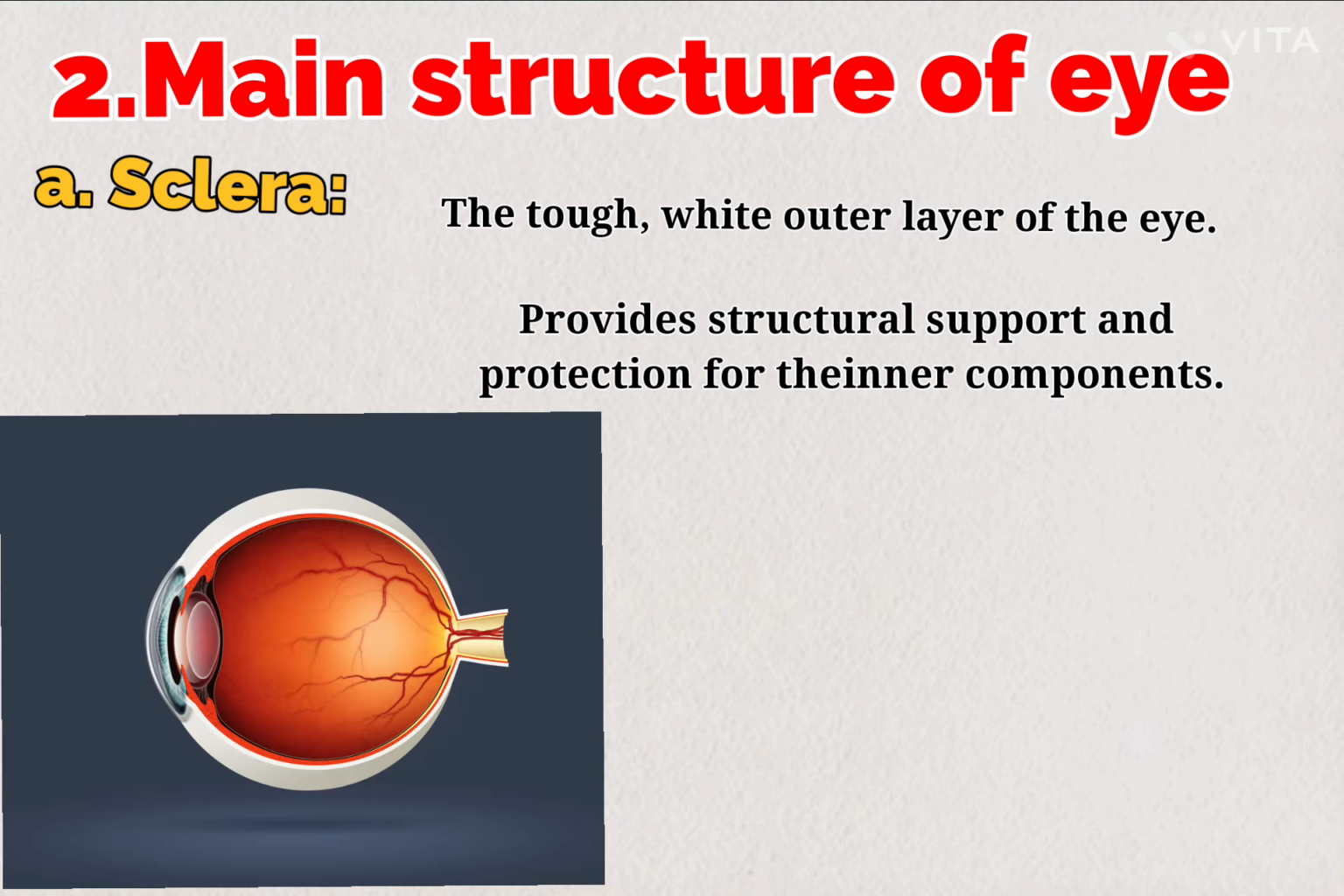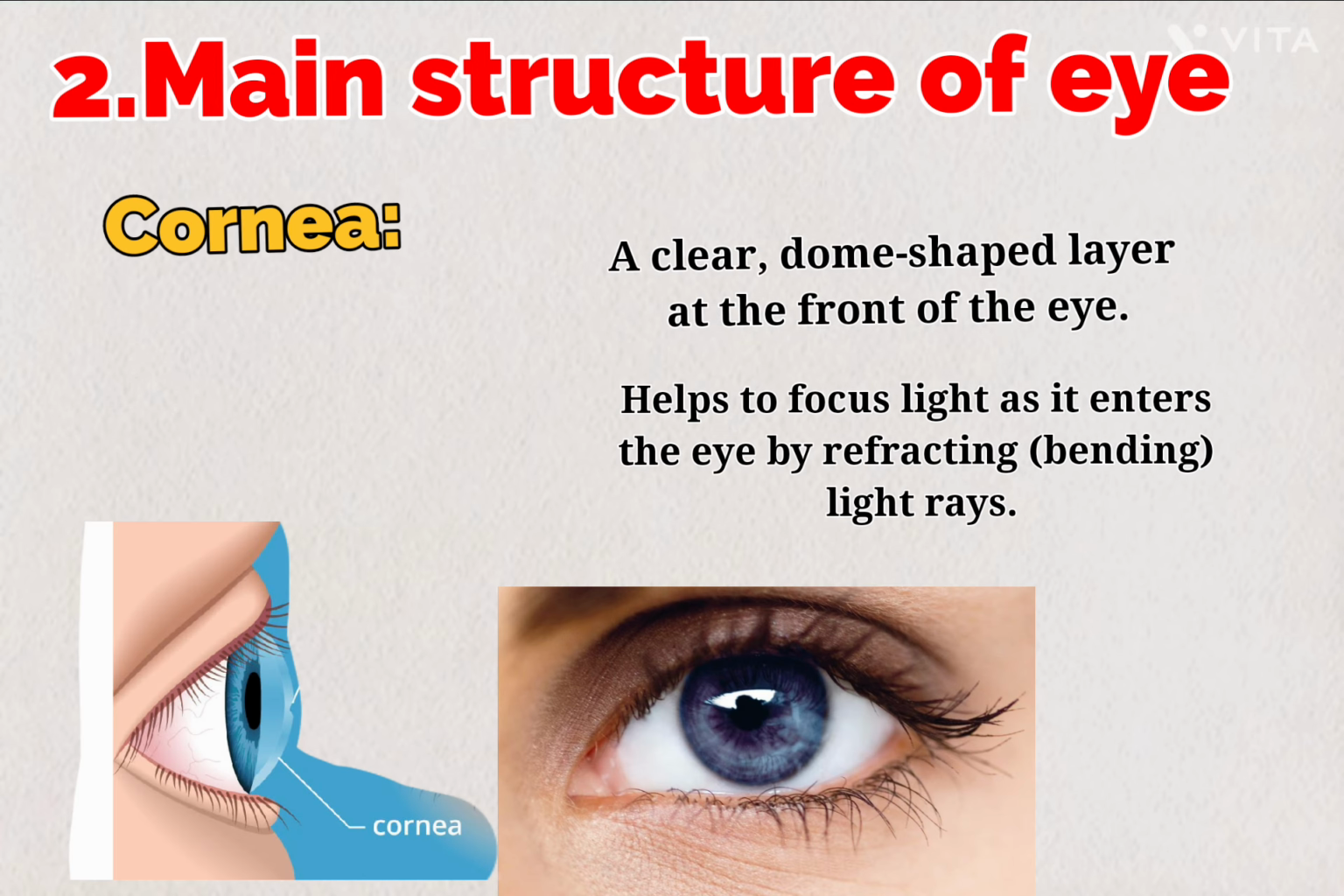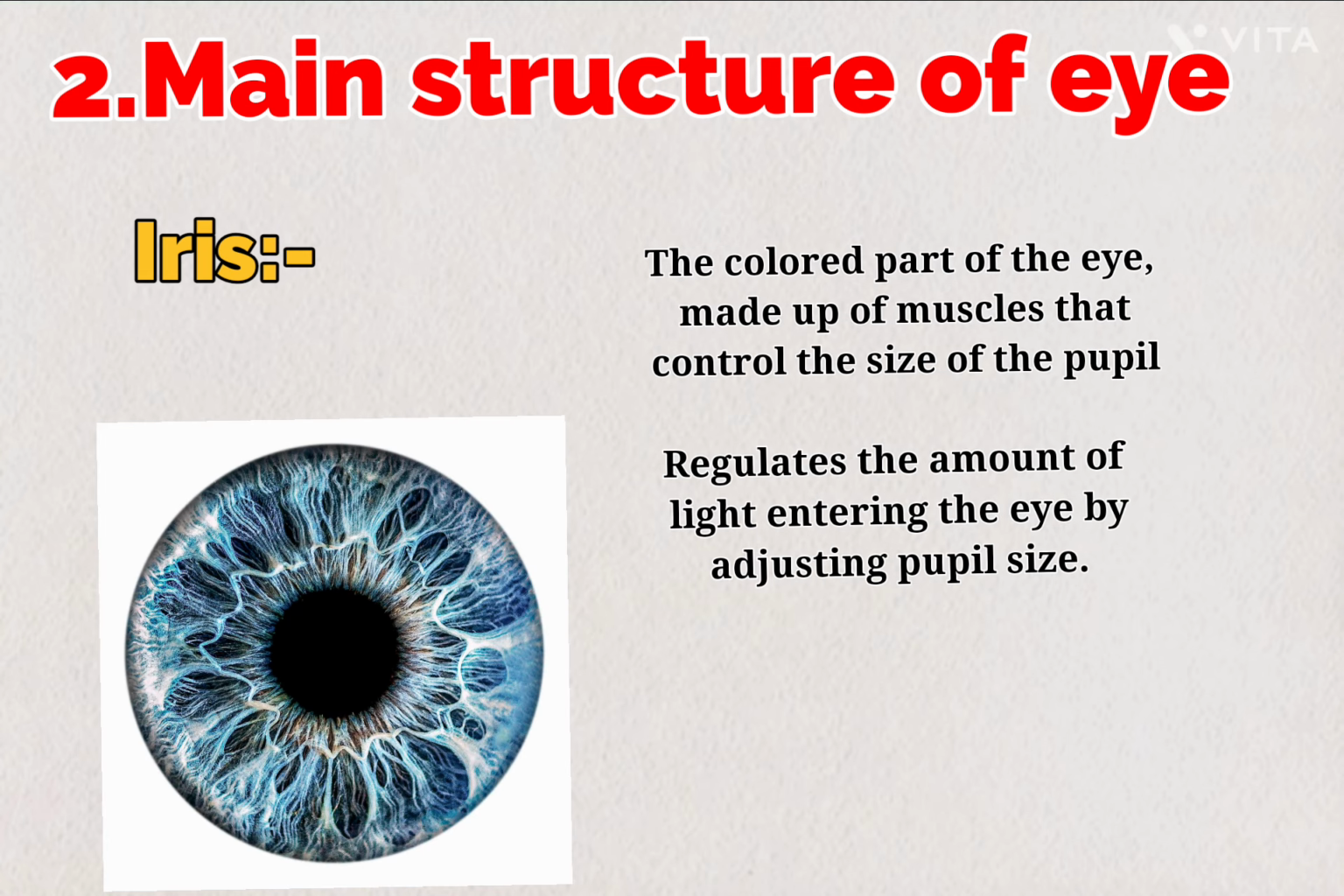The eye's second structure, the main structure of the eye, has many subdivisions. First, sclera, a tough white outer layer of the eye, provides structural support and protection of the inner components. Second, cornea, a clear dome-shaped layer at the front of the eye, helps to focus light as it enters the eye.